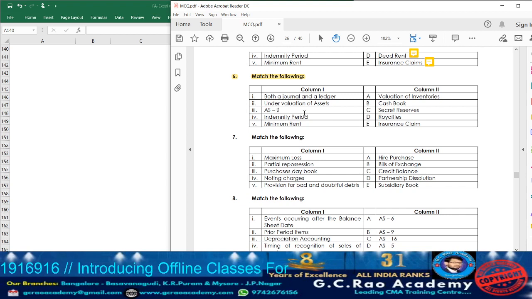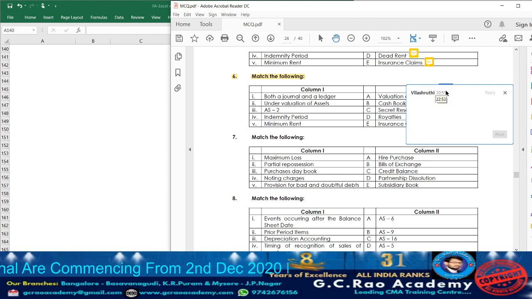Point number 2, undervaluation of assets, already we covered. It is nothing but secret reserve, something we had in the previous problem. Point number 3, AS2. What does accounting standard 2 deal with? Valuation of inventories. Point number 4, indemnity period will be used in insurance claim and minimum rent will be used in royalty. Am I right? Now let us move on to column 2. Valuation of inventory is covered under what? AS2. So write beside it point number 3.